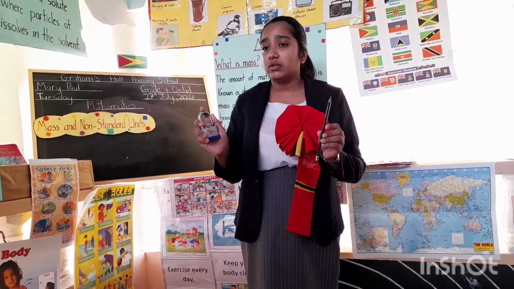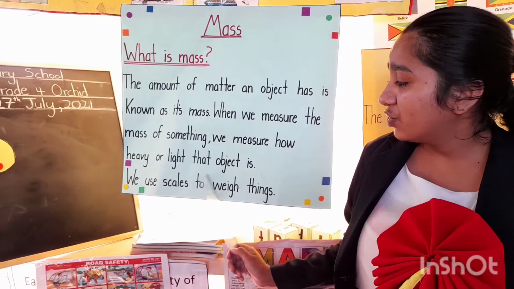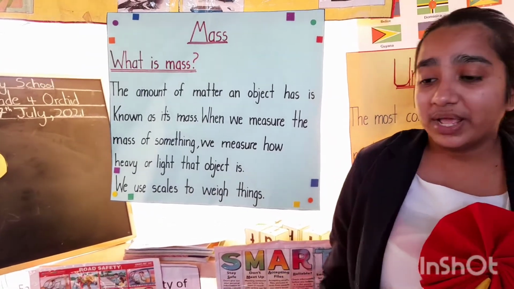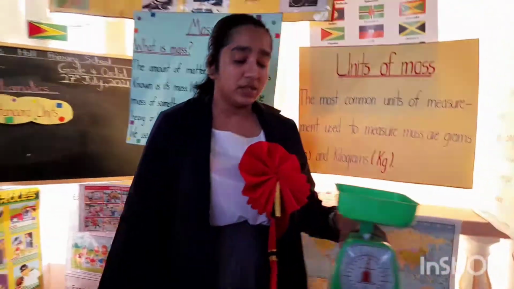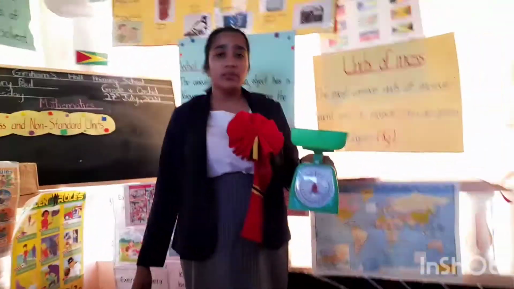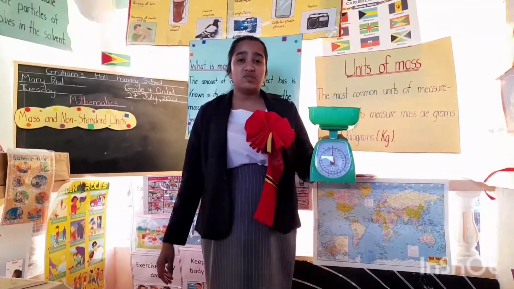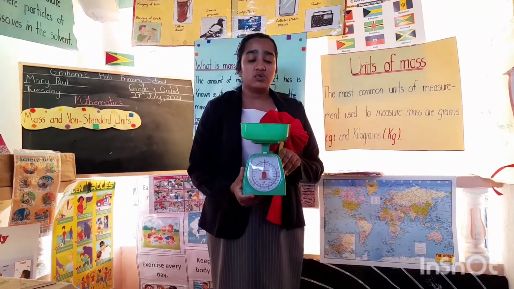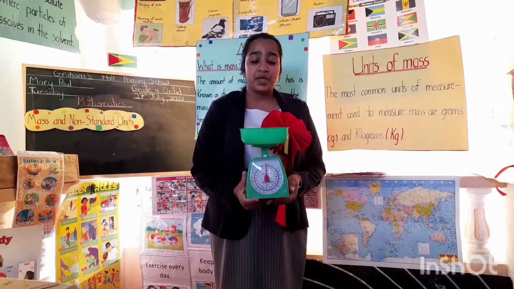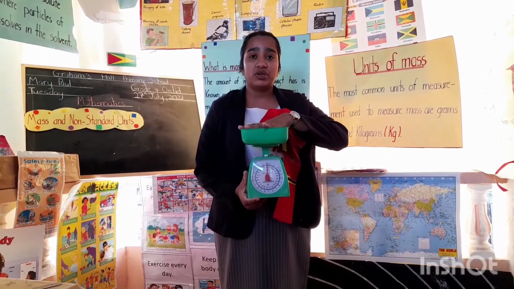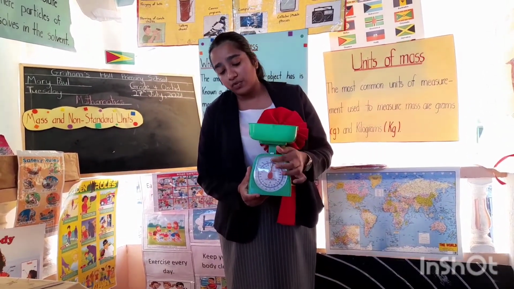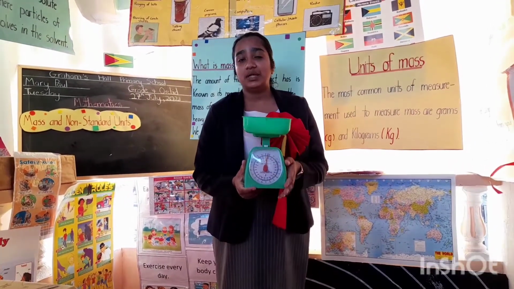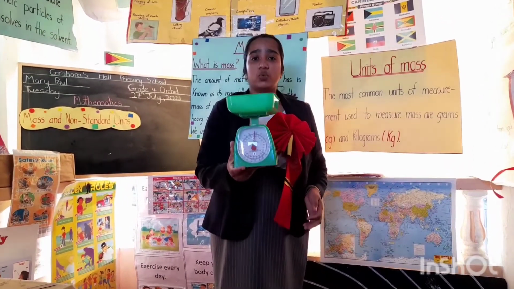Compared to the pencil. Use scales to weigh things. Now an example of this is the kitchen scale. You will see the scale at home, or when you're at the market, you will see persons using this scale. So this is a kitchen scale, and it works by putting an object here, and when you push down, the reading, the arrow, goes around and tells you the reading of how much the object weighs.